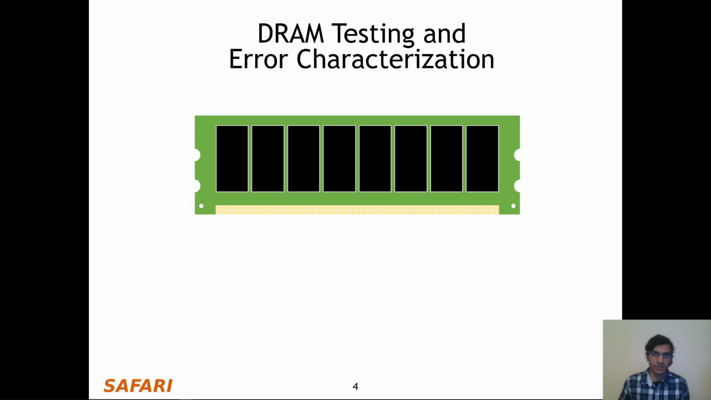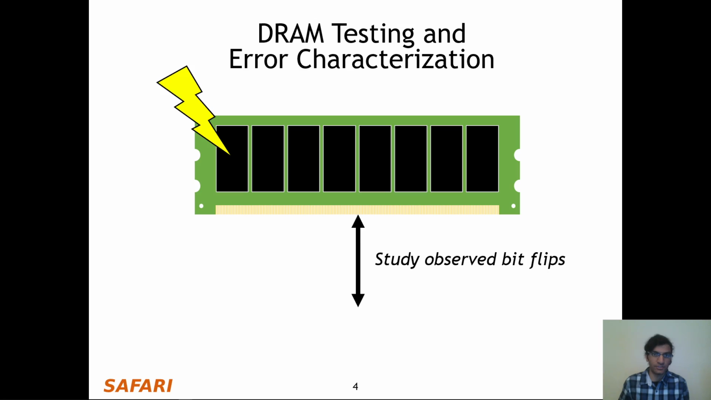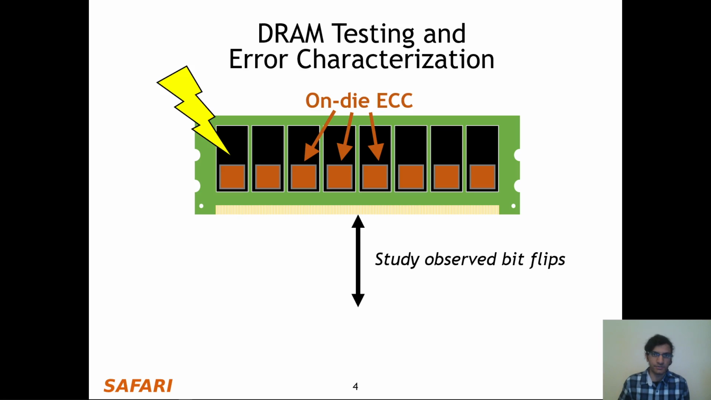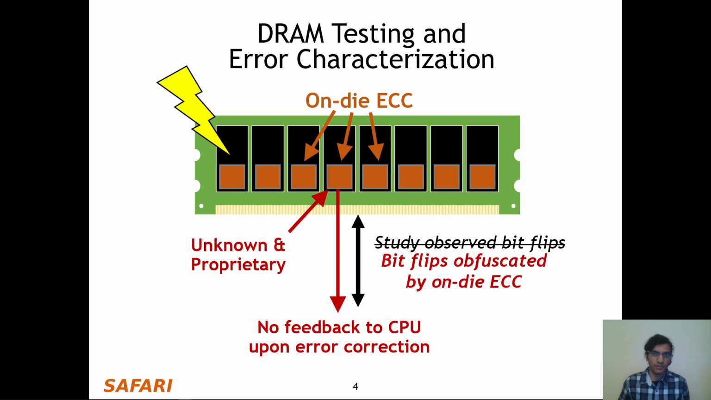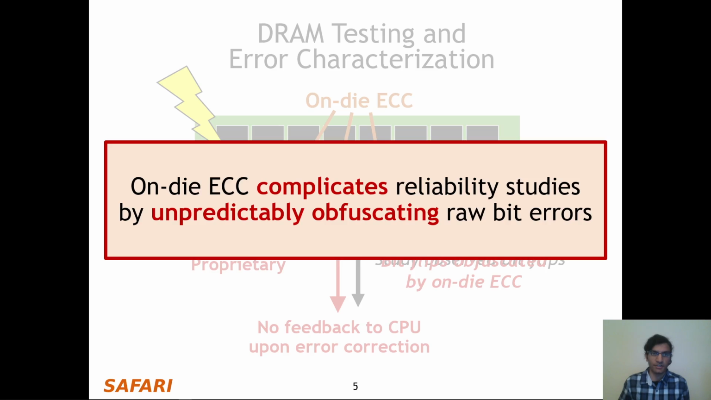So given a DRAM chip, they study the observed bit flips when errors occur. However, modern DRAM chips include on-die error correcting codes, or ECC, which are unknown and proprietary, and provide no feedback to the CPU upon error correction. Therefore, on-die ECC obfuscates the errors they are trying to study, and this means that on-die ECC complicates reliability studies by unpredictably obfuscating raw bit errors.